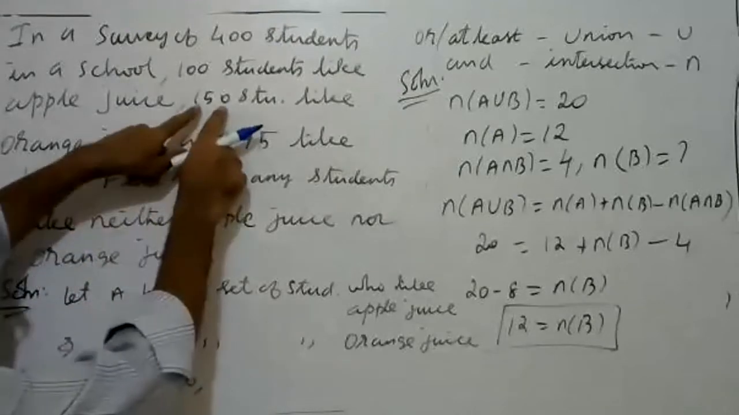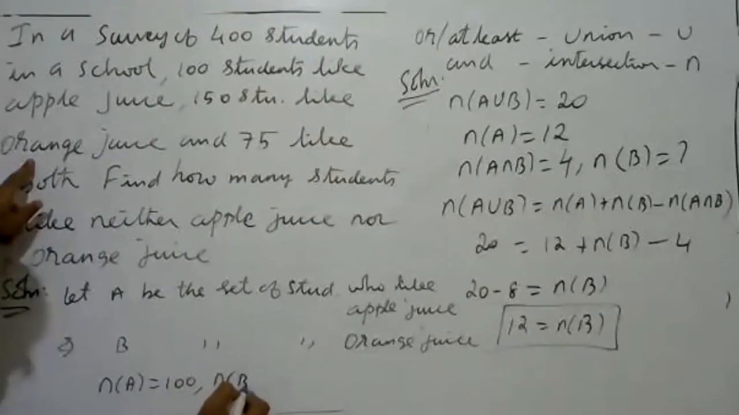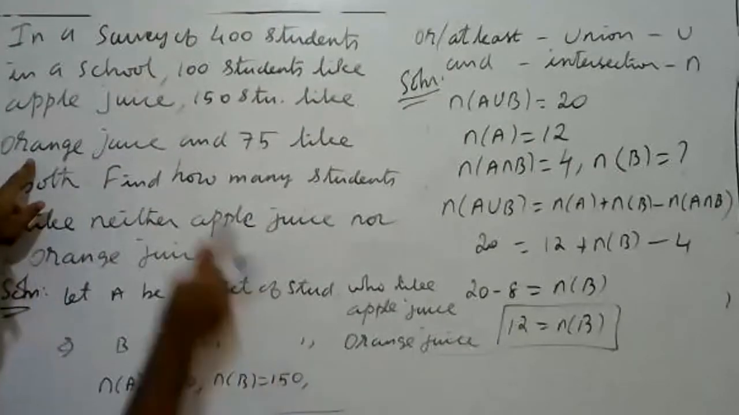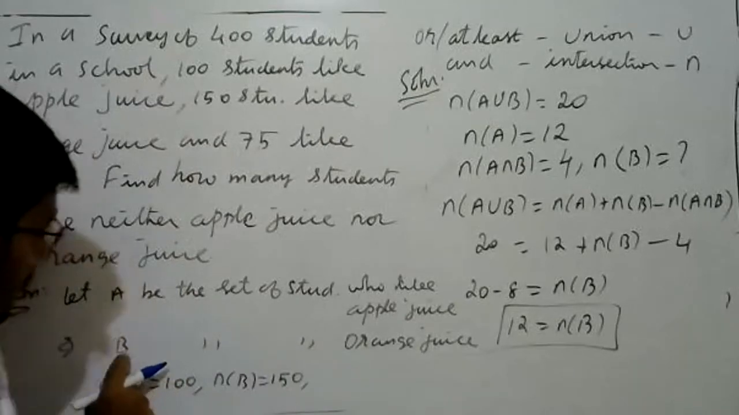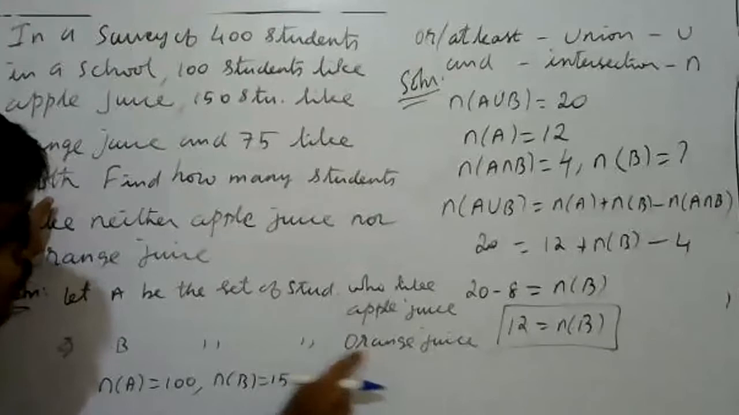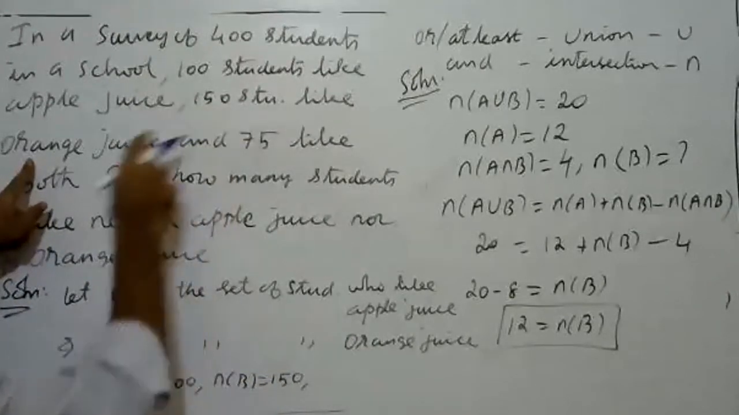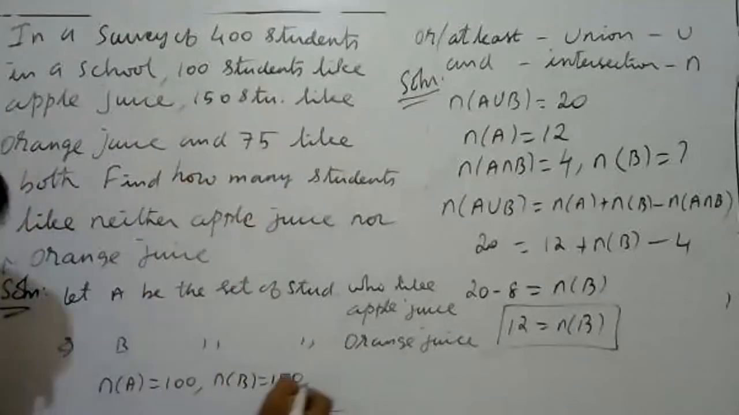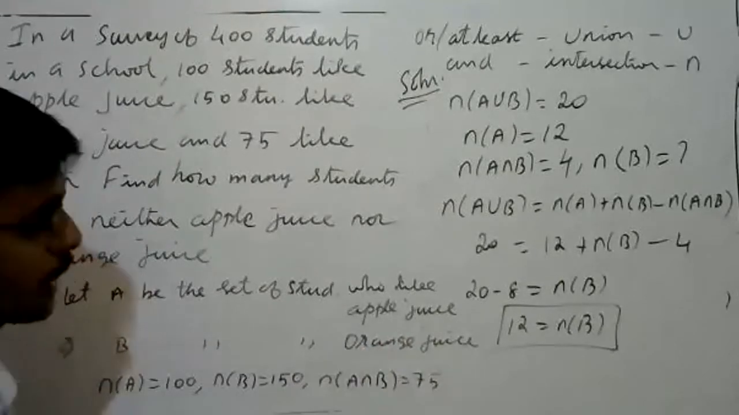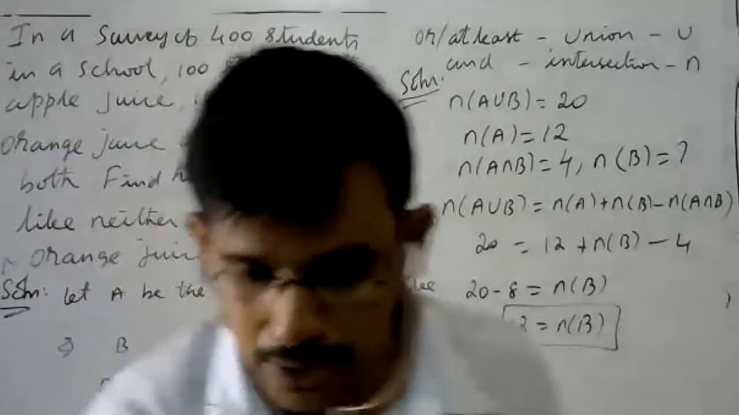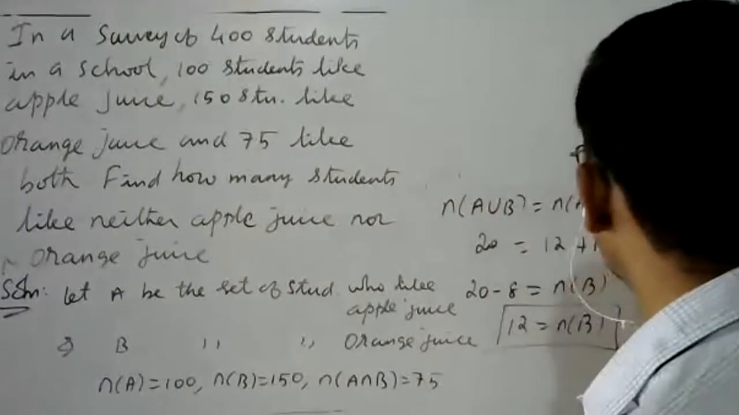What is my n of B? 150 students like orange juice. So n of B is equal to 150. B means the students liking orange juice, that is the set B. How many students in this set B? That is 150. And 75 like both, that is n of A intersection B is equal to 75. First find n of A union B.